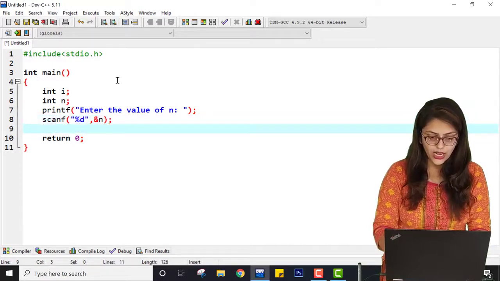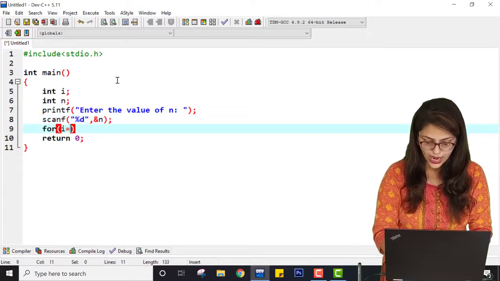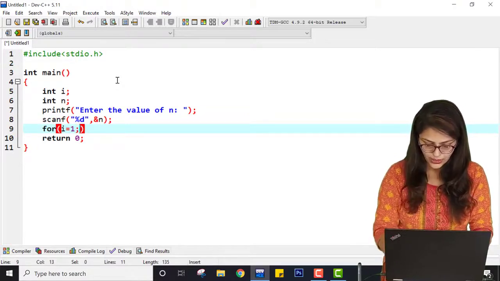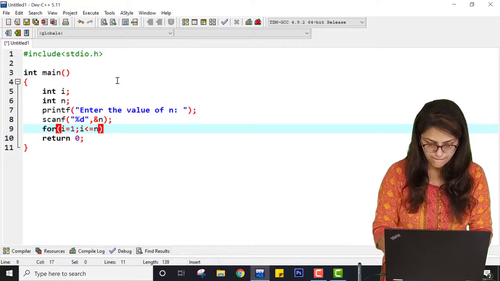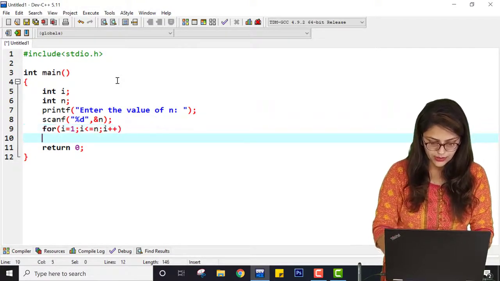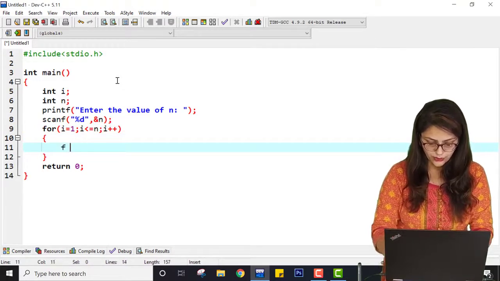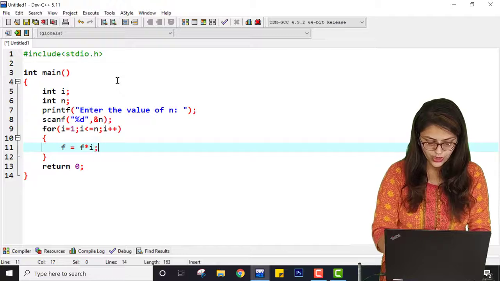Now I am running a loop for i equal to 1, i less than or equal to n, i plus plus, and here I am writing f equal to f into i.